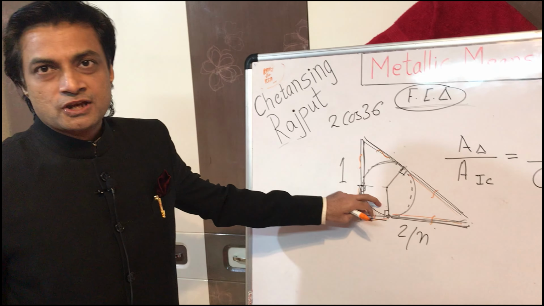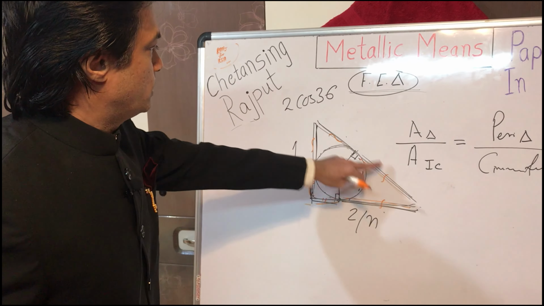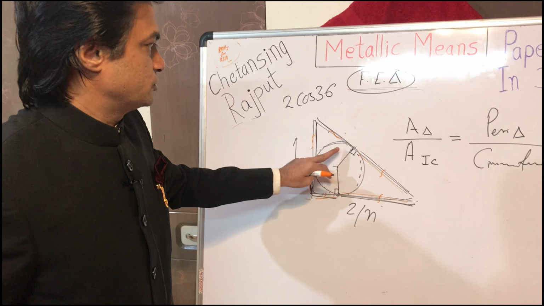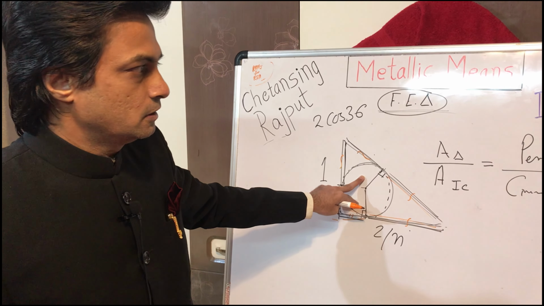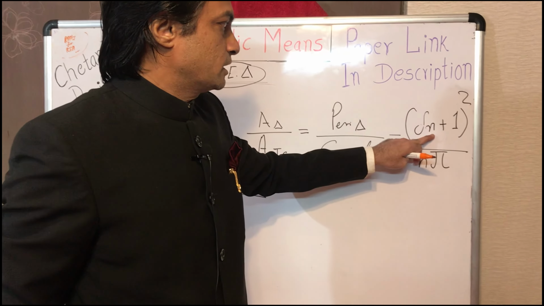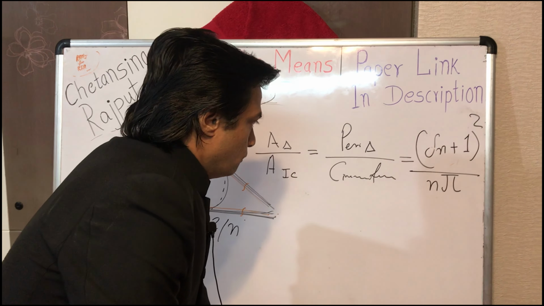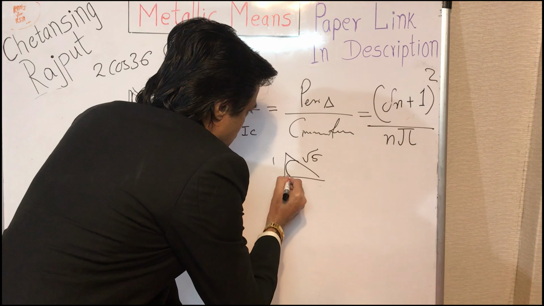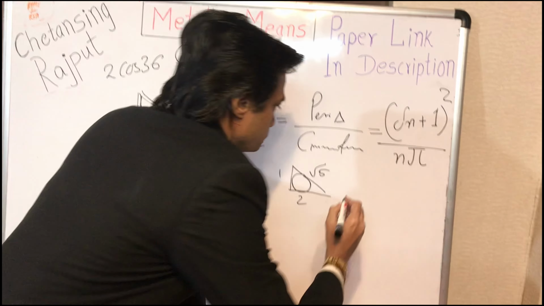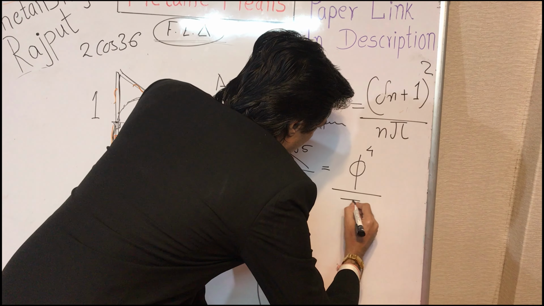With the advent of the in circle, the pi comes into the picture, and the ratio between the fractional expression triangle and its in circle gives the precise mathematical expression in terms of the corresponding metallic ratio and pi. For example, for the golden ratio, or for the 1, 2, root 5 triangle, the ratio between this fractional expression triangle and its in circle is precisely phi raised to 4 upon pi.